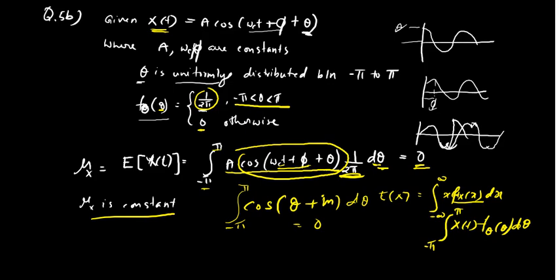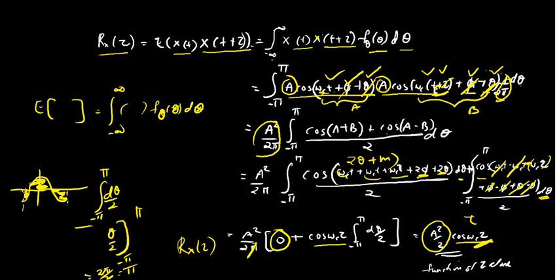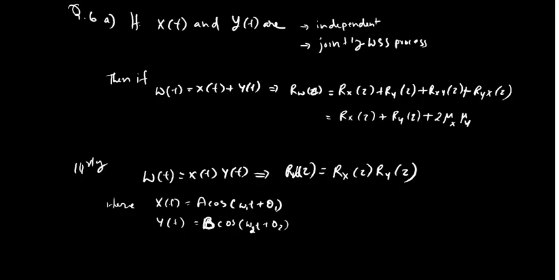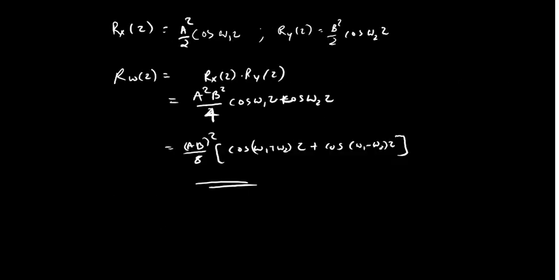If x of t is a cos(omega c t plus theta), forget about phi, which has no significance, the autocorrelation is a square by 2 cos omega c tau. So that can be used here. You would have to derive this one here, but since we have already derived it, I am not doing that. So that will be a square by 2 cos omega 1 tau.